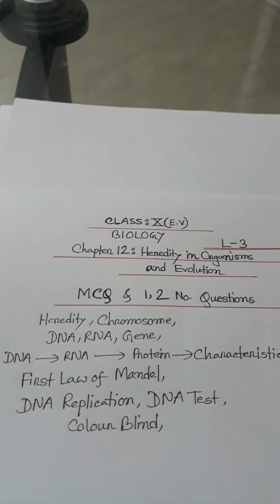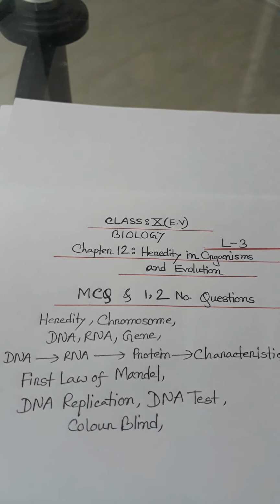Then go to color blindness. Color blindness is a condition when someone cannot properly identify colors. To identify colors, we have pigments in our optical nerve cells.